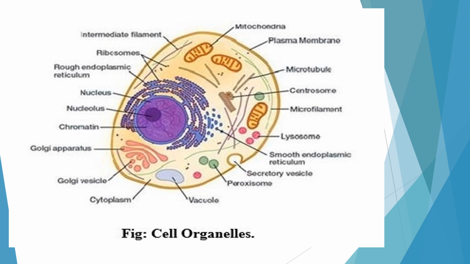Few cells are specialized, forming tissue, and they perform a particular function. Like nerve cells, they transport nerve impulses or information from sensory organs to the brain or from the brain to the muscles.